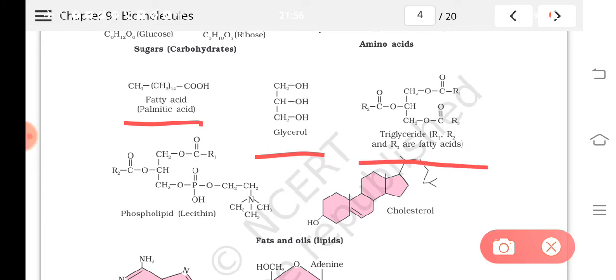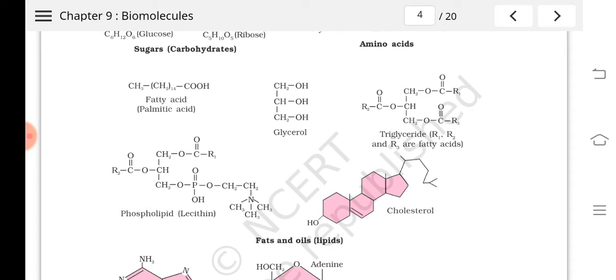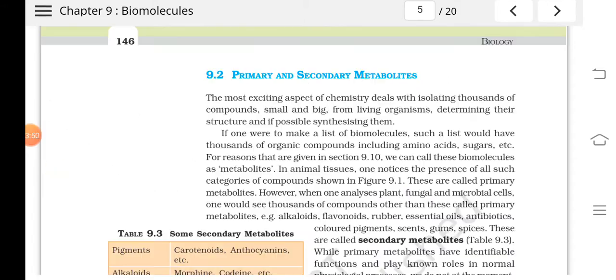Okay, triglycerides, then cholesterol. These are various types of lipids. So these molecules, I have told you about amino acids and proteins. Then I have told you about the nucleotides and nucleic acids. And then I have told you about the monosaccharides and the polysaccharides, isn't it? Monosaccharide examples are what? Glucose, fructose, galactose, etc.